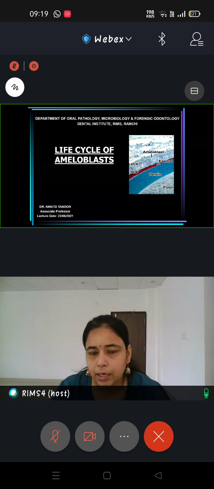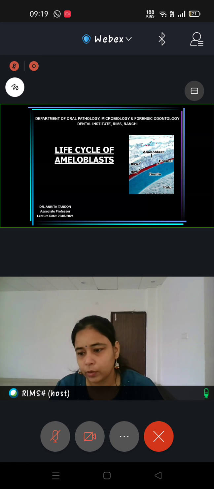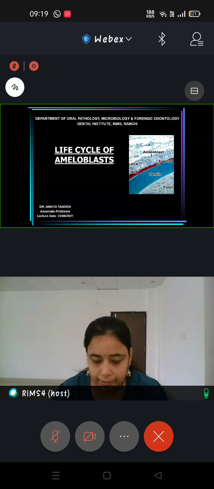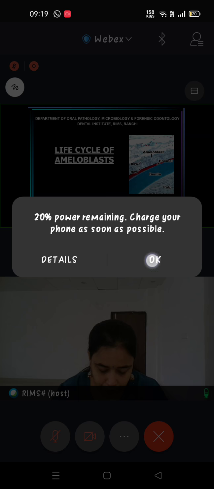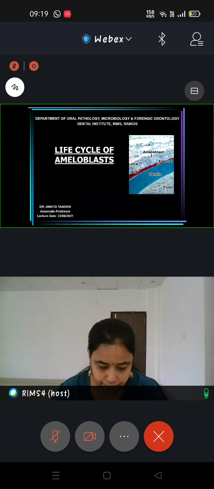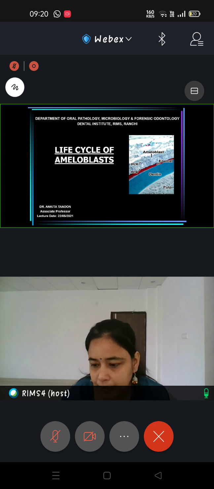One is enamel, the other one is cementum, and then you have the dentine. Enamel is present only in the crown region, cementum is present only in the root region, whereas dentine will be located both in the crown as well as in the root region. Right? So we say that it is coronal dentine or radicular dentine, depending upon where the dentine is situated.